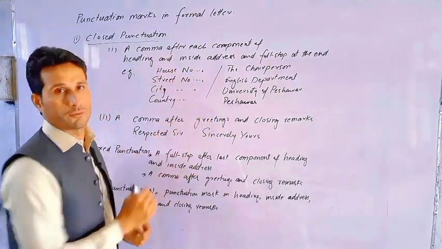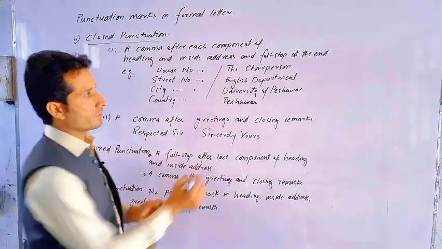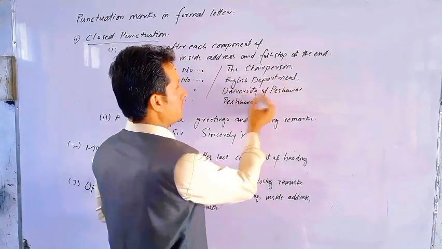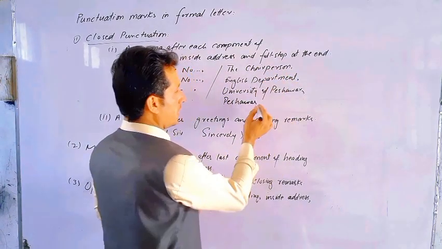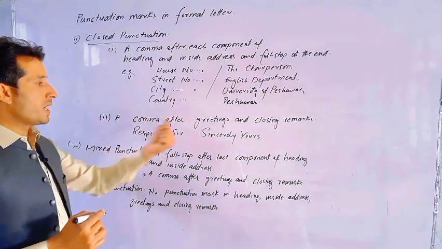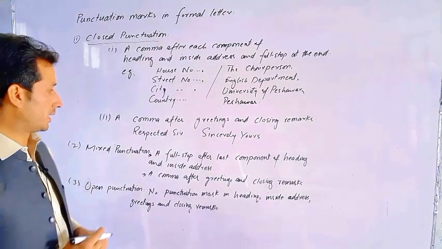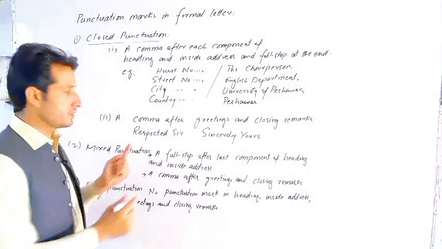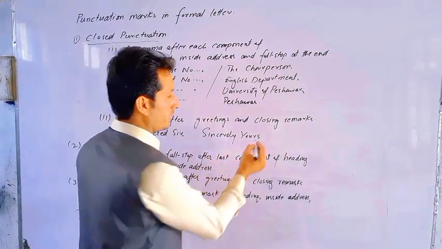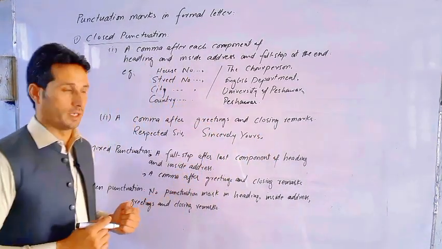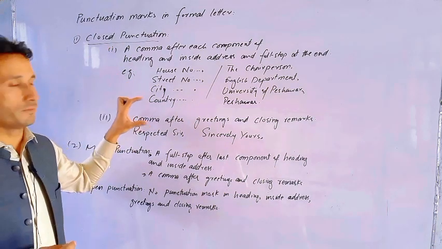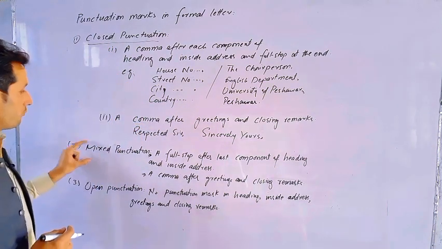Similarly, in the inside address, a comma, then department, comma, institution, comma, and a full stop at the end, and a comma after greetings and closing remarks. So after the greetings we put a comma here, and after sincerely yours, the closing remarks, we put a comma here. That is what we call closed punctuation, but it is an outdated way of using punctuation marks.